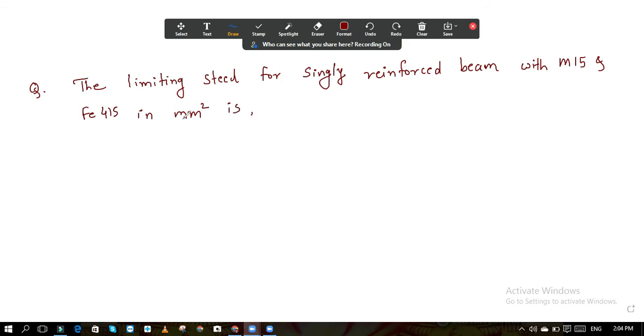And here in bracket, B is given as 200 mm and D is given as 300 mm. Again I will read it for you: the limiting steel for a singly reinforced beam for M15 and Fe415 in mm square. So you need to find the area of the steel, and these dimensions are also given.